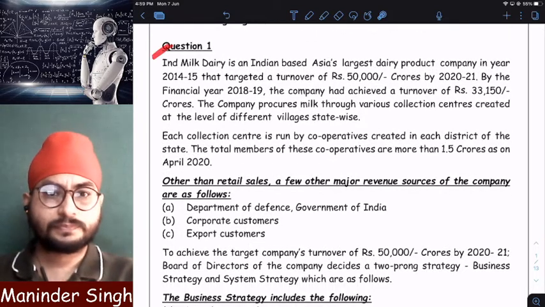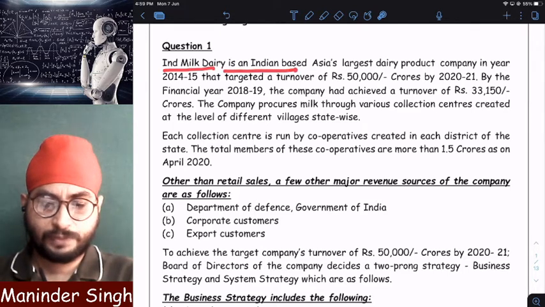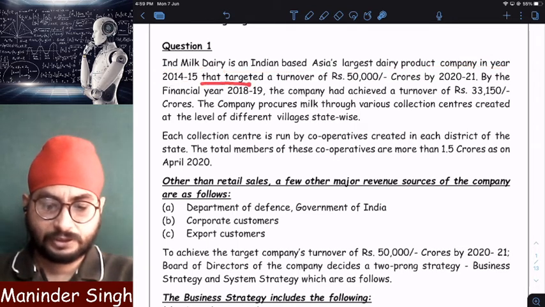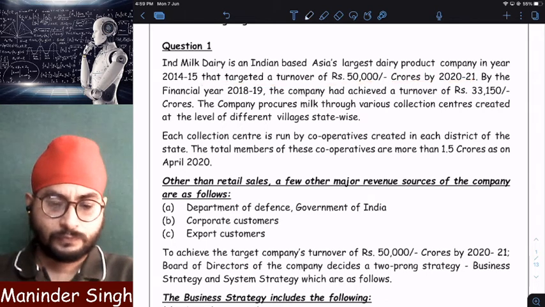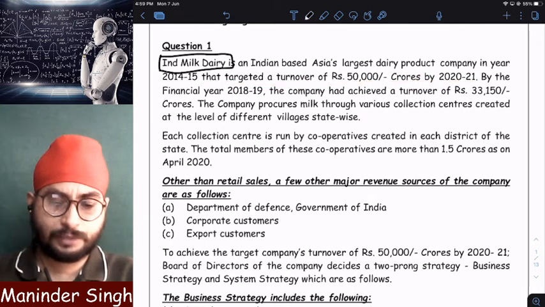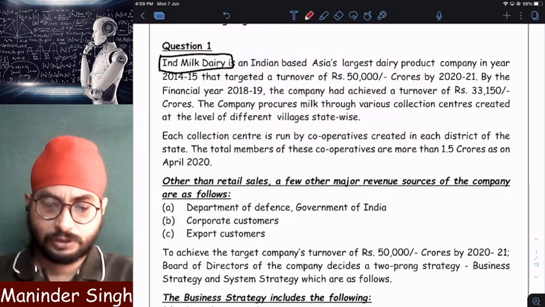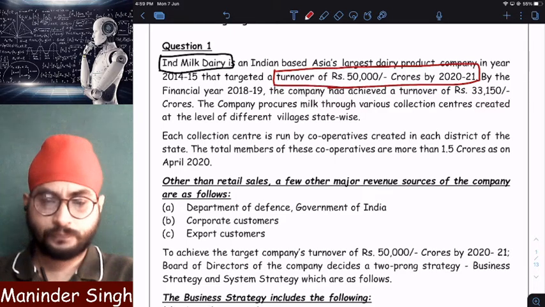Question number 1. Clear? Ind Milk Dairy is an Indian based, Asia's largest dairy product company, established in the year 2014, that has a targeted turnover of 50,000 crores by 2021. So Ind Milk Dairy is a dairy company, and what is the target of this dairy company? To reach a turnover of 50,000 crores by the financial year 2021. Clear? This is its target.